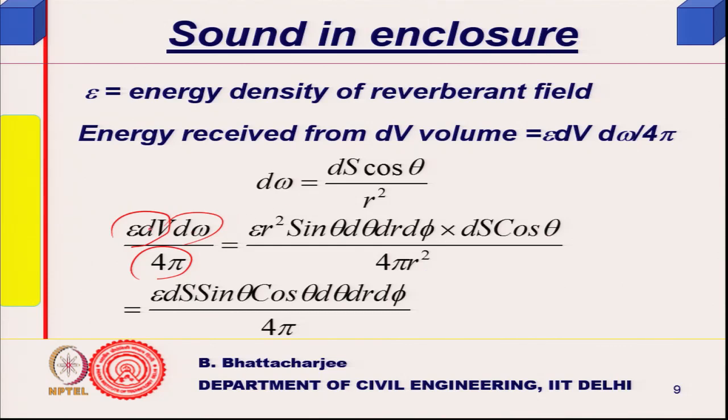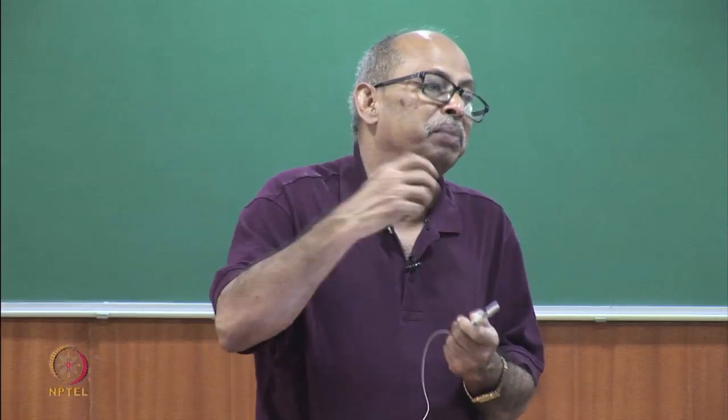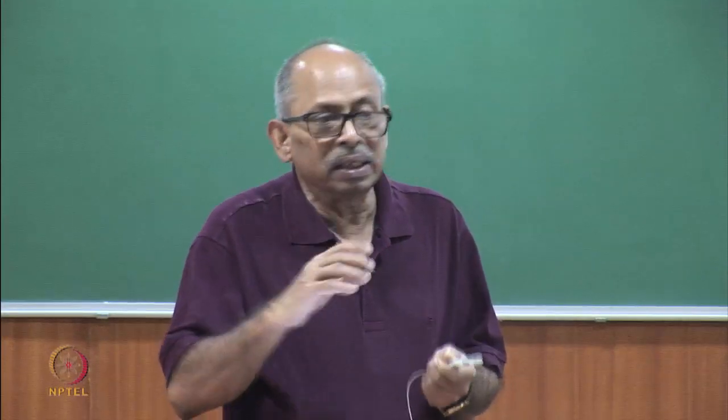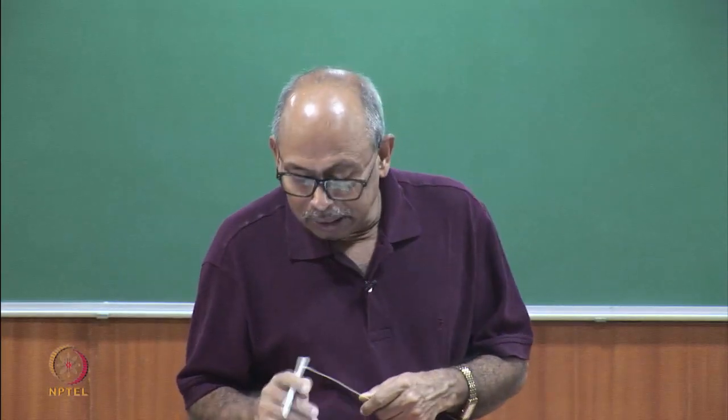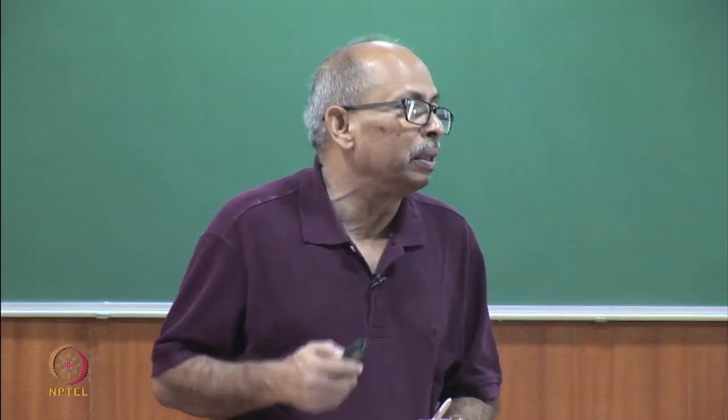So, you see that if I write epsilon, I have written dB as r square sin theta dr d phi, and d omega is ds cos theta divided by 4 pi r square. So, r square gets cancelled. I am left with epsilon, ds is there anyway, sin theta cos theta dr d phi divided by 4 pi. That is the fraction of energy that will be received from epsilon dB, the fraction of energy that can come in there, right. Now, this divided by dt will give you the power that is received.